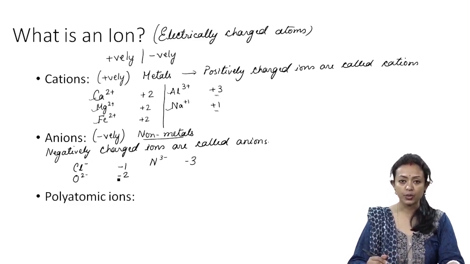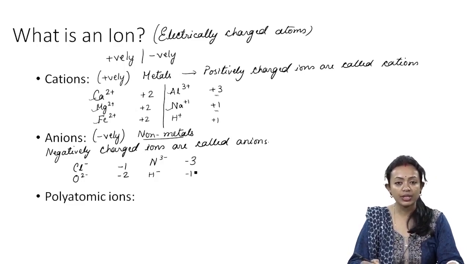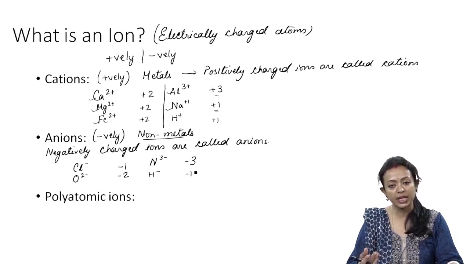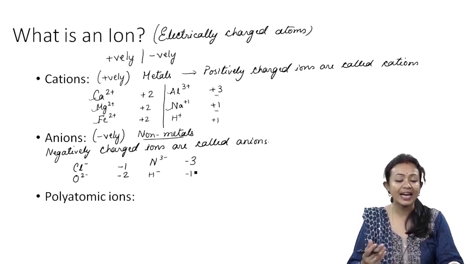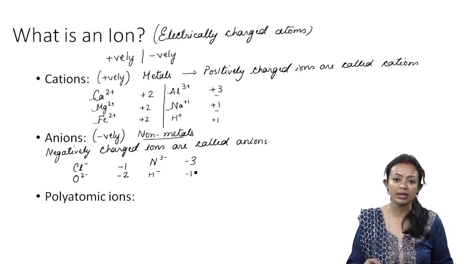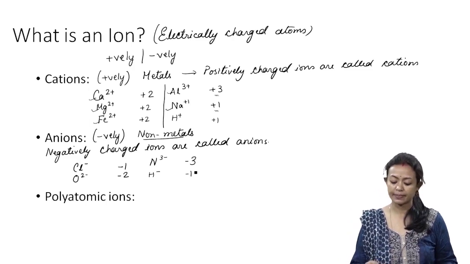In case of hydrogen, we need to note that hydrogen can be placed both with cations as well as with anions. The reason is that hydrogen is the only element which can have both positive or negative charge depending upon the reaction, depending upon the combination it has. If it is combining with a cation, then it will behave like an anion. If it is combining with an anion, then it will behave like a cation. So depending upon with which it is forming a molecule, it will behave likewise.